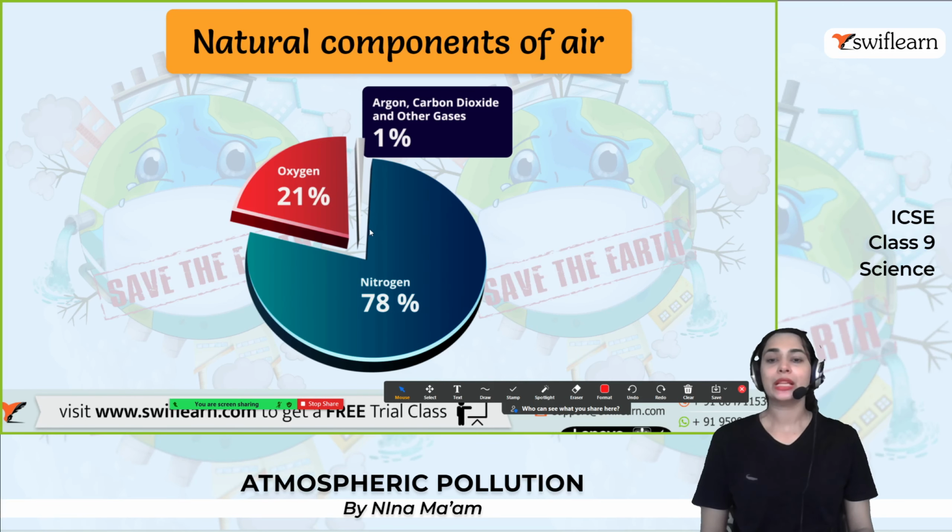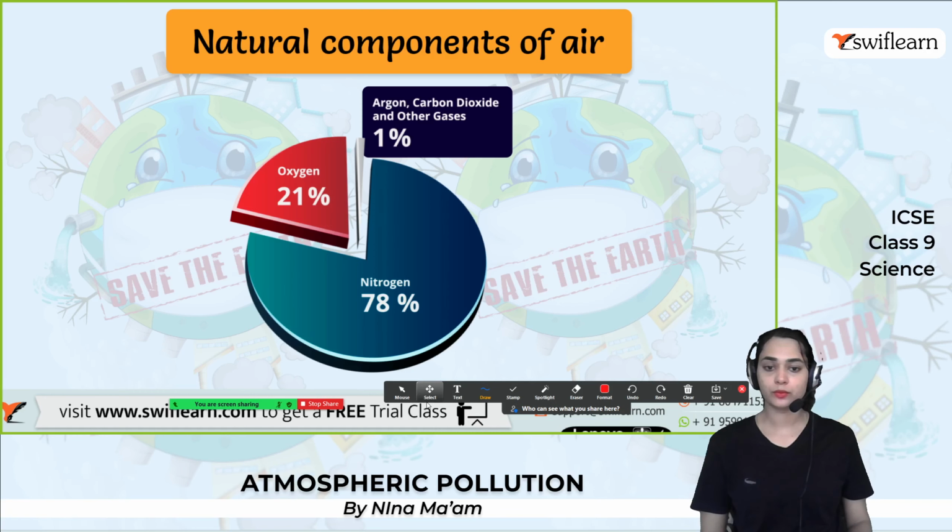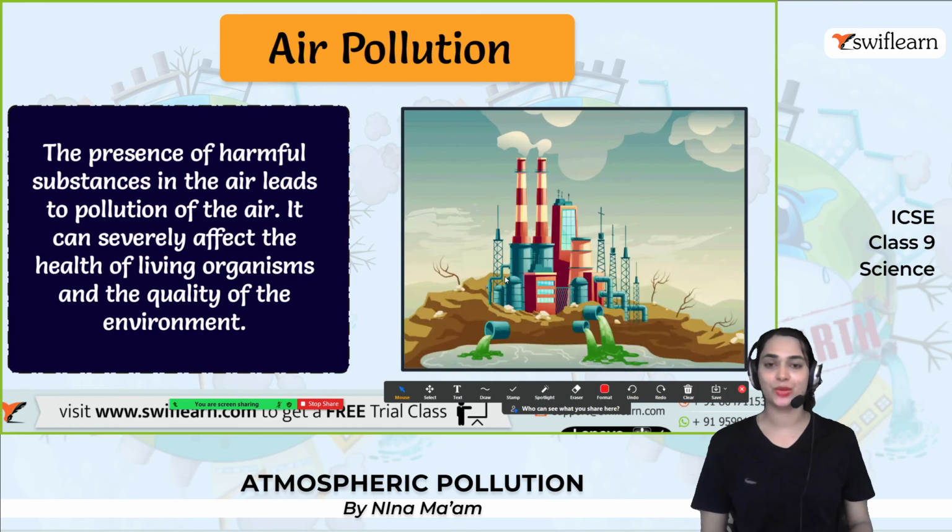Now, let's look at the natural components of air. As I mentioned earlier, look at the diagram. Oxygen is about 21% and nitrogen is about 78%, and argon, carbon dioxide and other gases are only about 1% within the air. I hope it's clear. Yes, all right. Very good focus. Now, let's look at air pollution.